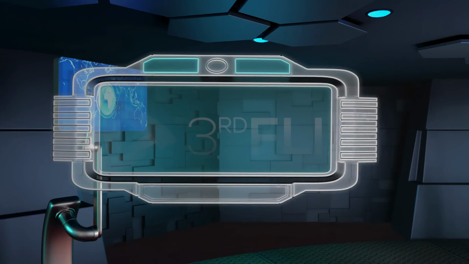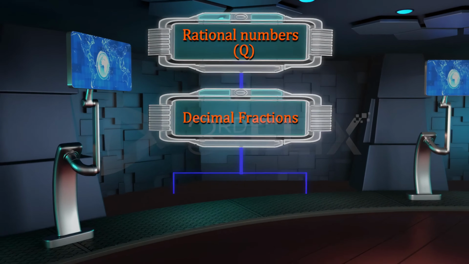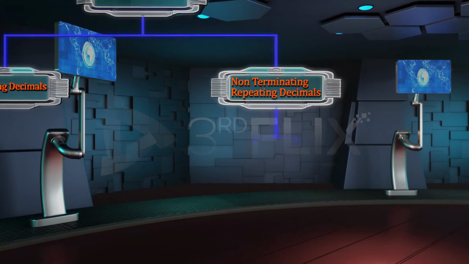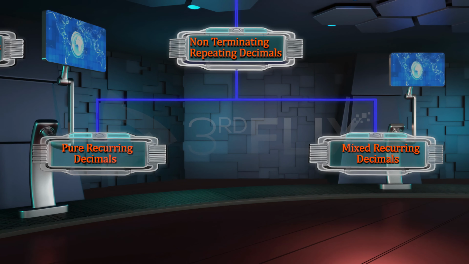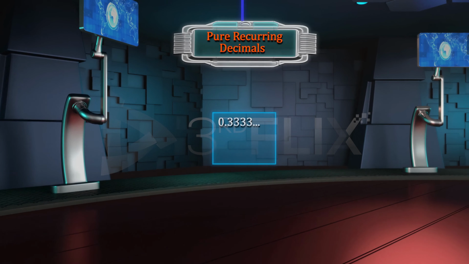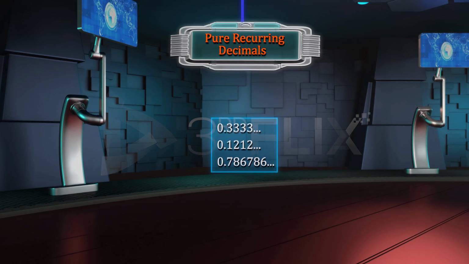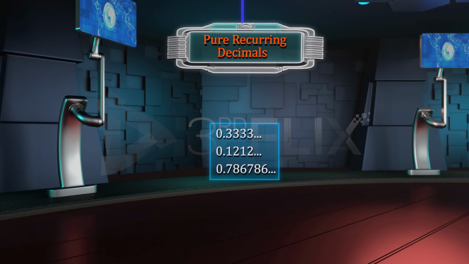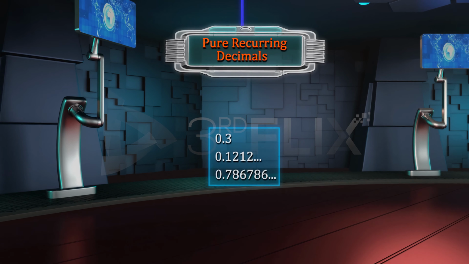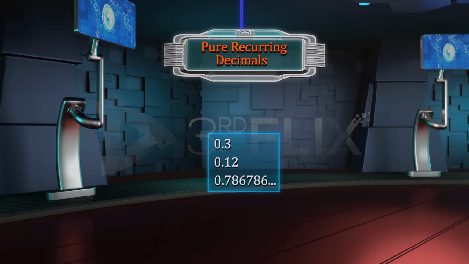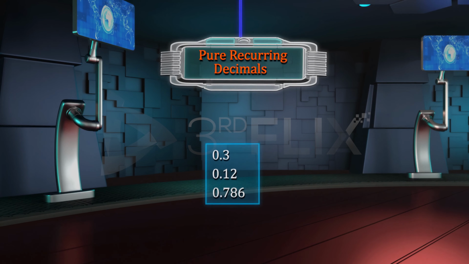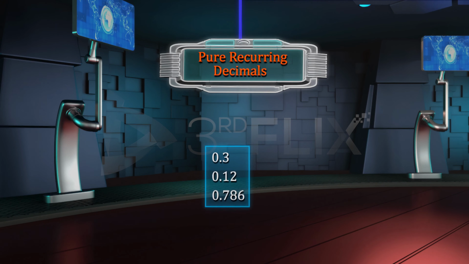Recollect the following. Non-terminating and repeating decimals are basically of two types. Pure recurring decimals: a decimal in which all the digits after the decimal point are repeated is known as a pure recurring decimal. 0.3 bar, 0.12 bar, 0.786 bar are examples of pure recurring decimals.